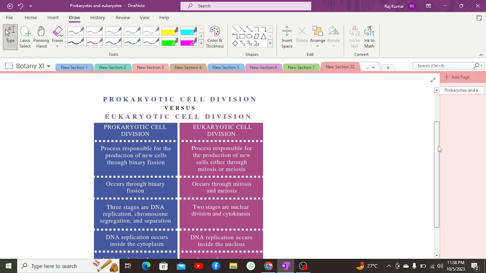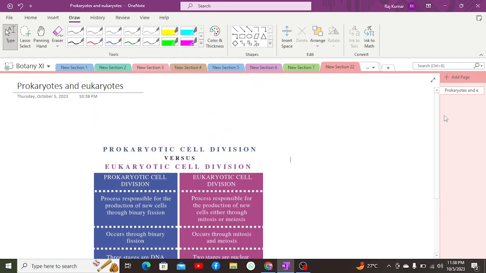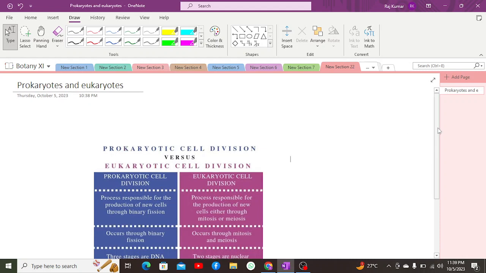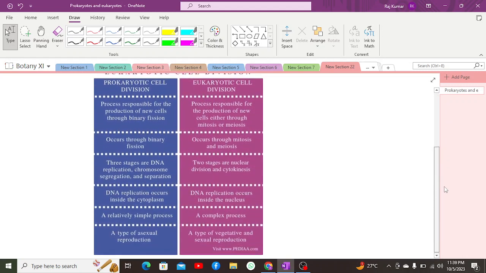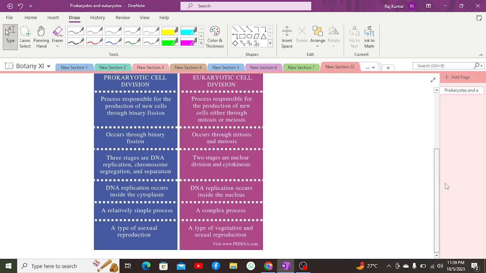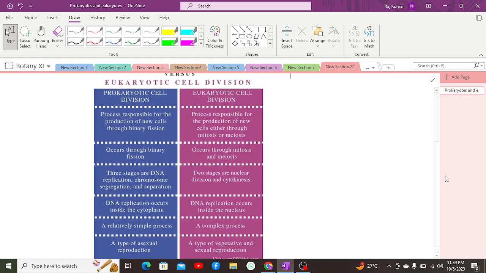Apart from which, as there is no presence of nucleolus in prokaryotes, the ribosome synthesis takes place by the cytoplasmic gene. The cytoplasmic gene basically codes the ribosomal RNA, due to which it synthesizes ribosomes. The eukaryotic nucleus contains the nucleolus, due to which ribosome synthesis occurs here. Apart from which, when it comes to a few other examples, we have